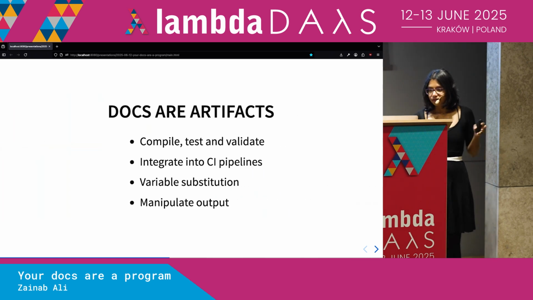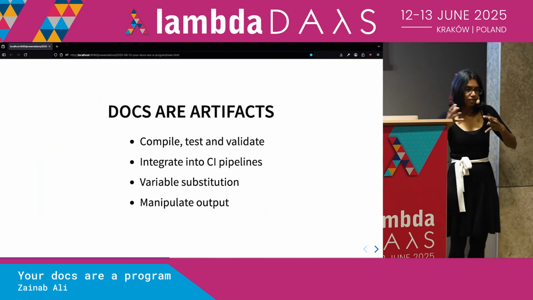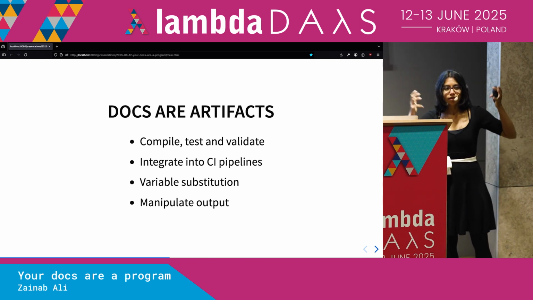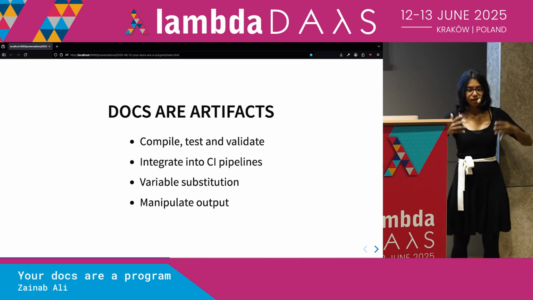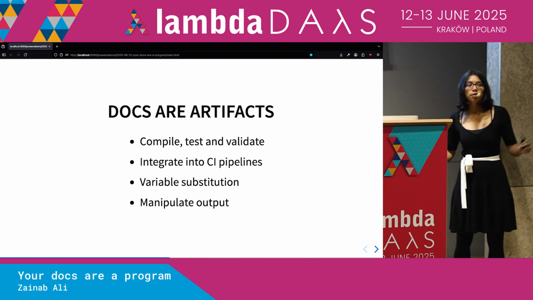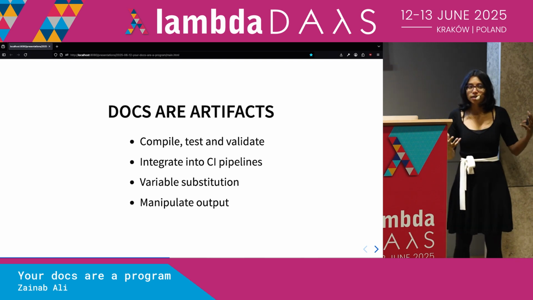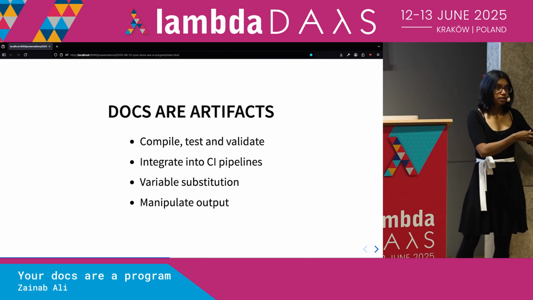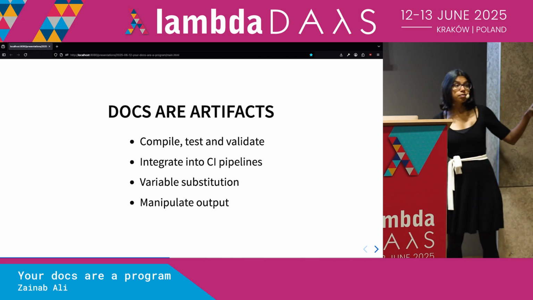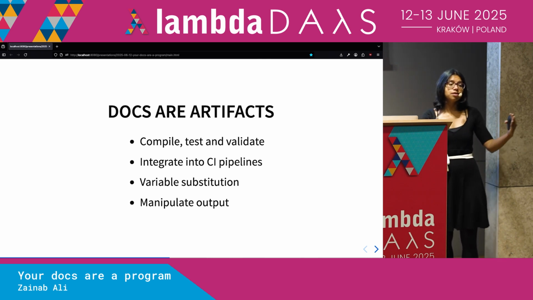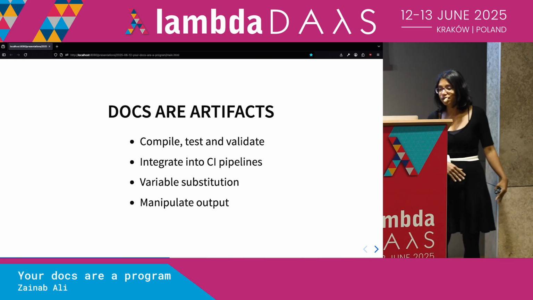So hopefully you can see that by looking at docs as artifacts in a kind of fuzzy way, we can start seeing how they're similar to pipelines in programming. We can start thinking about how to compile our docs, how to validate our docs and test them. We can also integrate these tests and validations into our CI pipelines, which is great because it means that not only can we not break our docs, nobody else who's working on our documentation can break it as well.